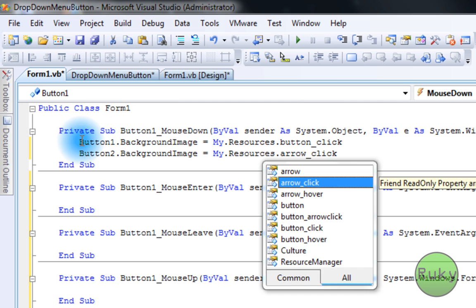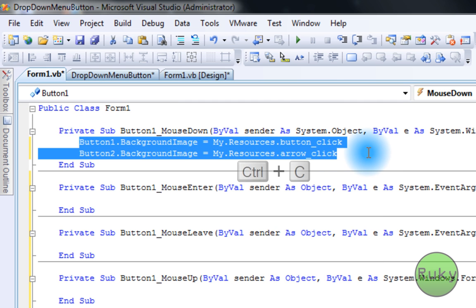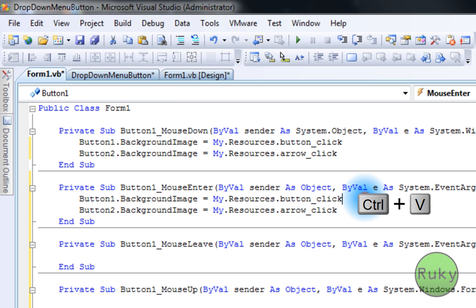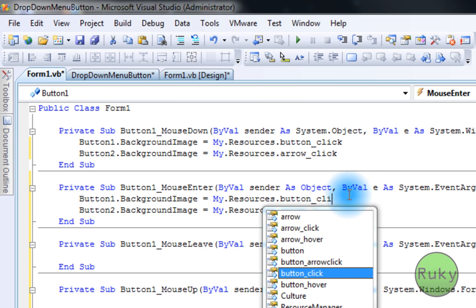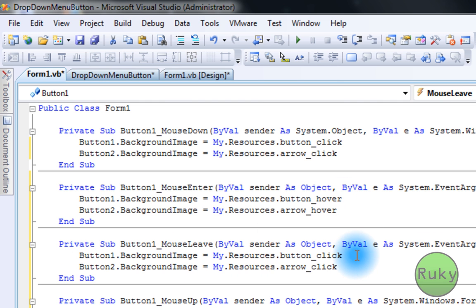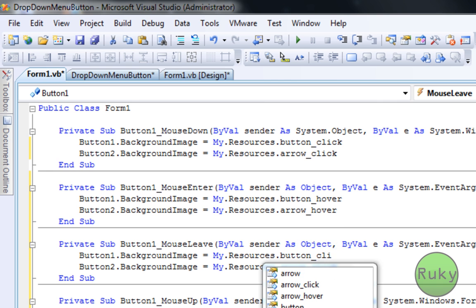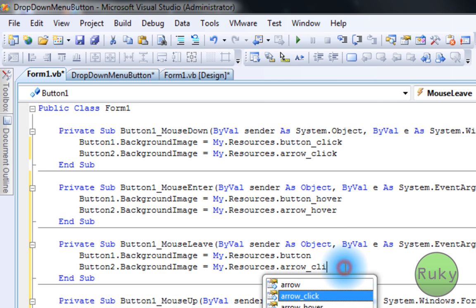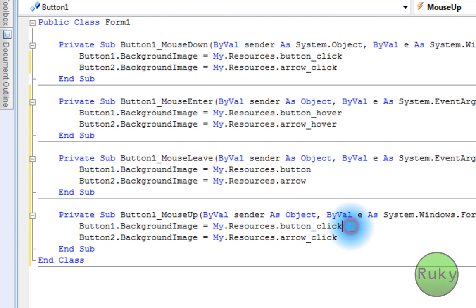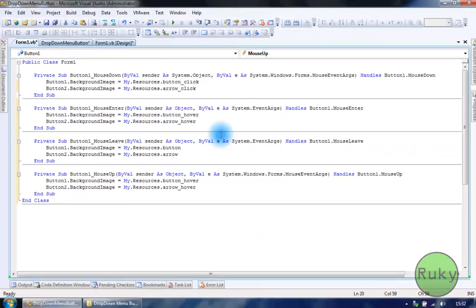Okay, let's copy these two lines, Control plus C, and to paste Control plus V. Okay, on mouse enter button hover and arrow hover. On the mouse leave just button and just arrow, and on mouse up again hover and arrow hover.